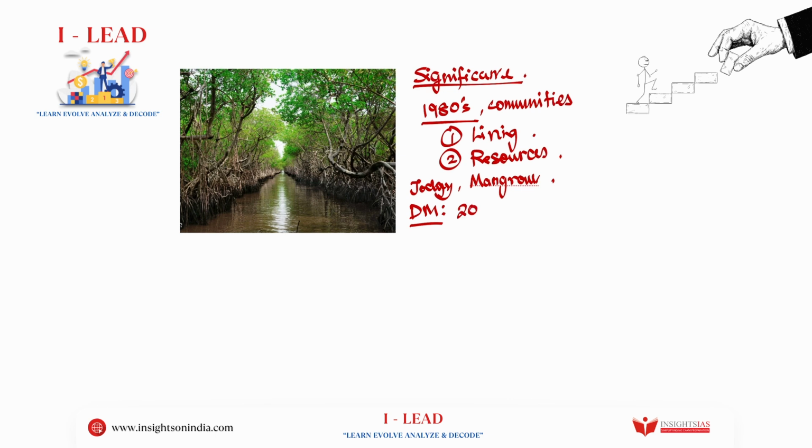If we see the 2004 tsunami, in the areas of Pichavaram, mangroves acted like an ecological barrier to stop the tsunami from entering and creating havoc in the villages behind the mangroves. So it acted as a savior. In disaster management, it has become very prominent.